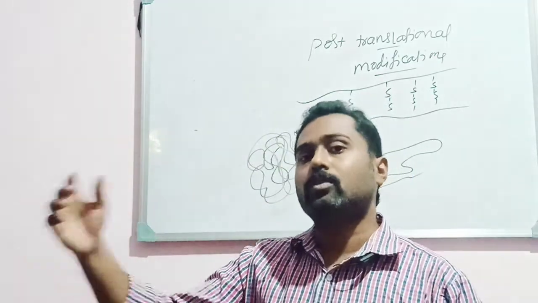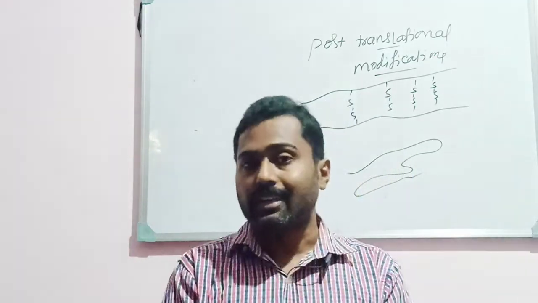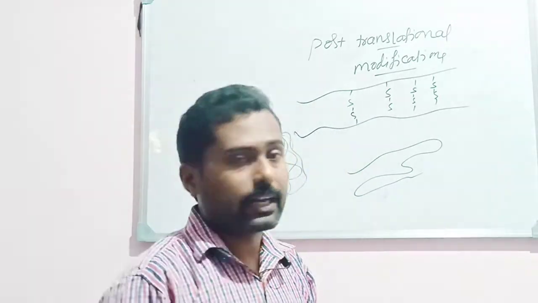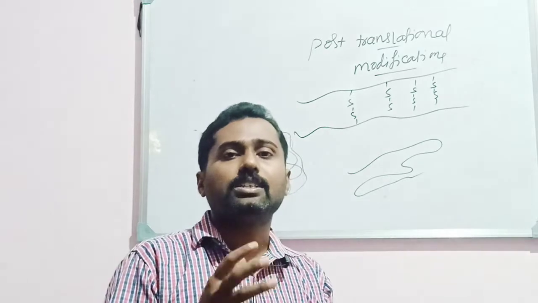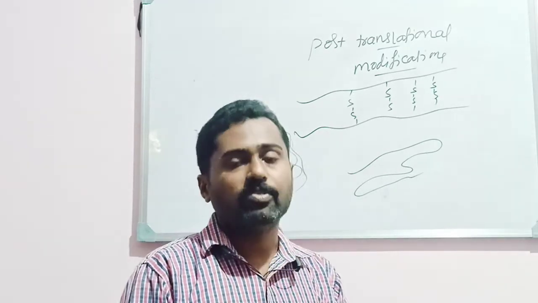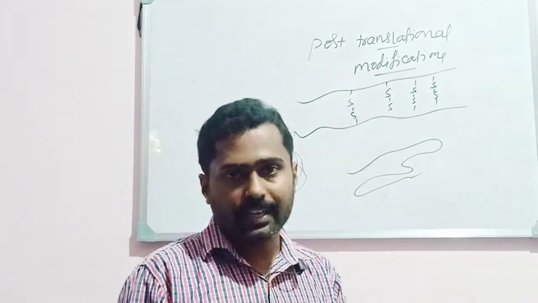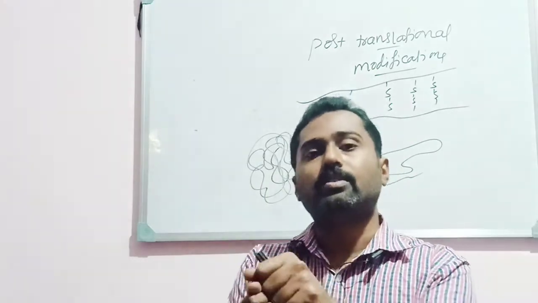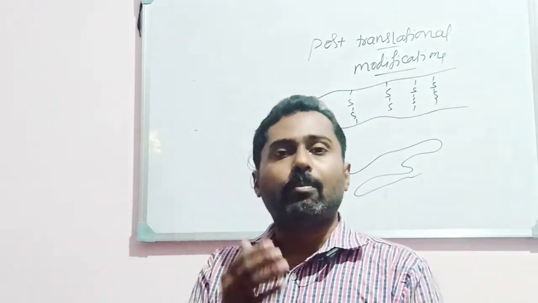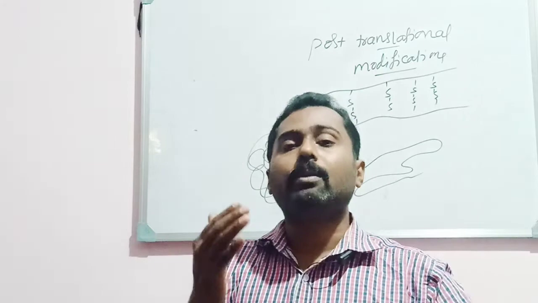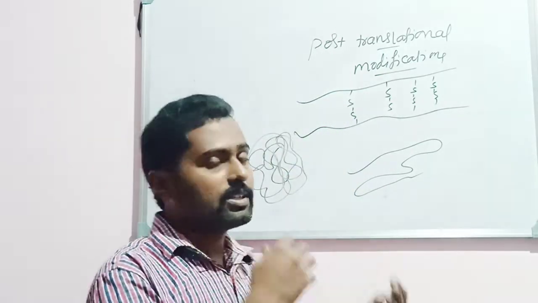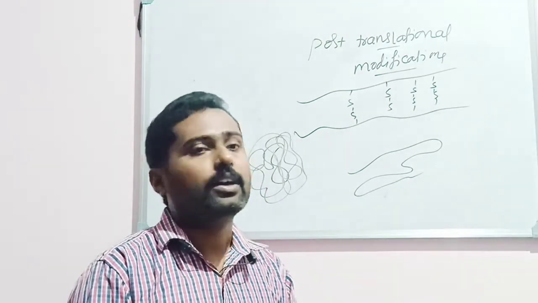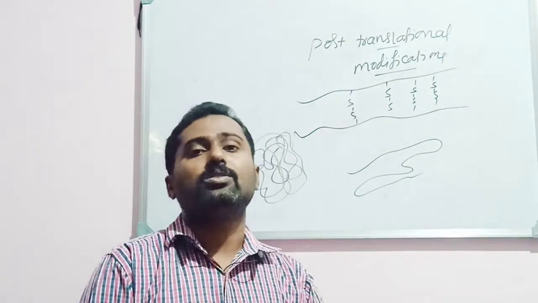Then the termination: once the ribosome reaches the terminator codons on the mRNA, that is UAA or UAG or UGA, the process of translation will be stopped with the releasing factors and some enzymes, and the ribosomal subunits will dissociate, then mRNA will be degraded and the polypeptide chain will be released. Thereafter it undergoes several modifications. Okay, so that's all about the process of translation.